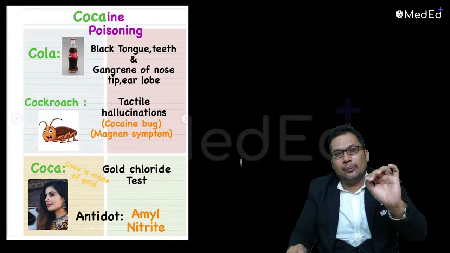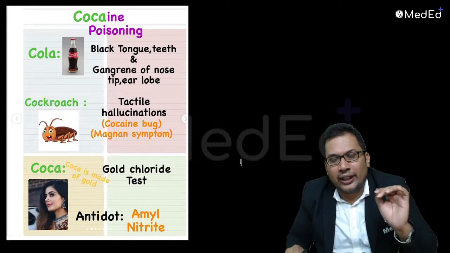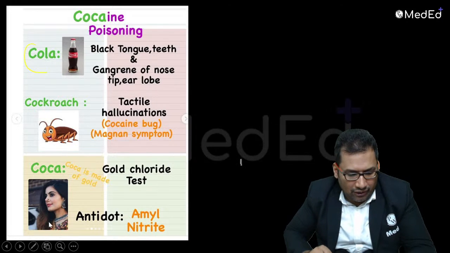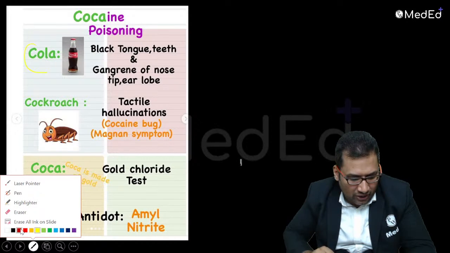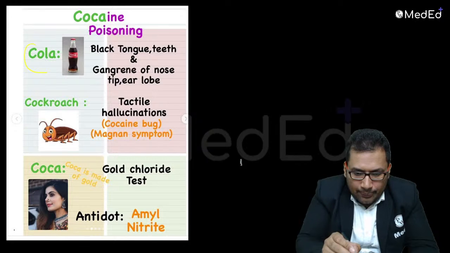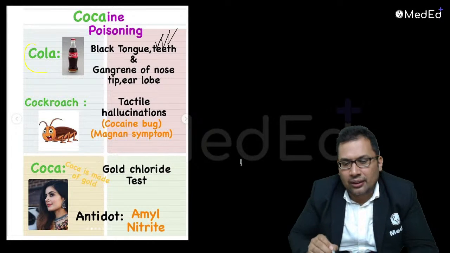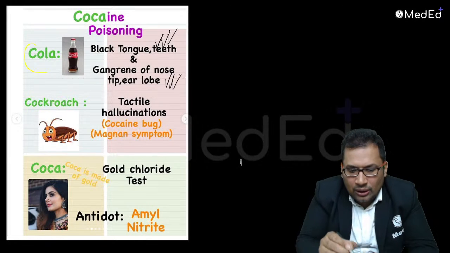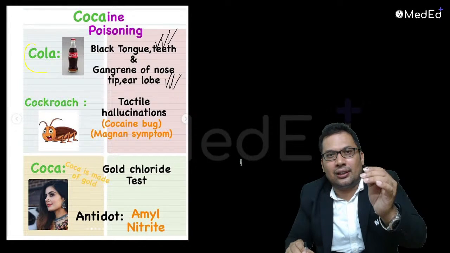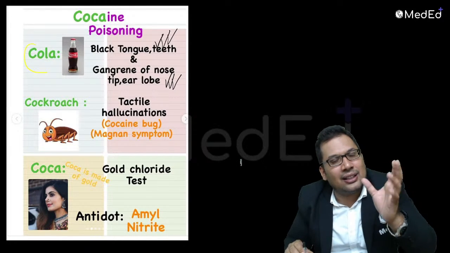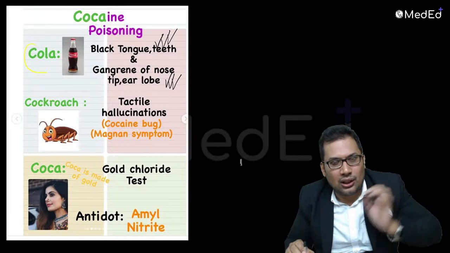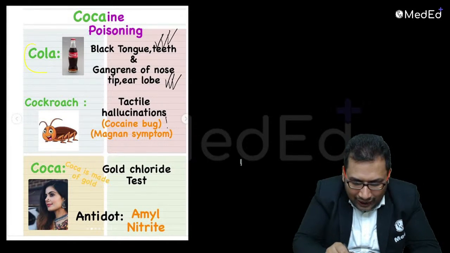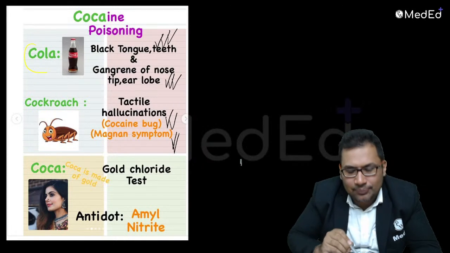So remember cocaine poisoning. There's a very nice mnemonic: COLA, cocaine cola. What does cola mean? Black color tongue. You will see a black tongue because of vasoconstriction, because of gangrene. This is an important finding. Black tongue, black teeth are seen, gangrene of nose and earlobe. All is because of vasoconstriction. When there's extensive vasoconstriction, there will be gangrene. Cola. Remember, cockroach. What is cockroach? Tactile hallucination. Cocaine bug, also known as Magnan symptom.